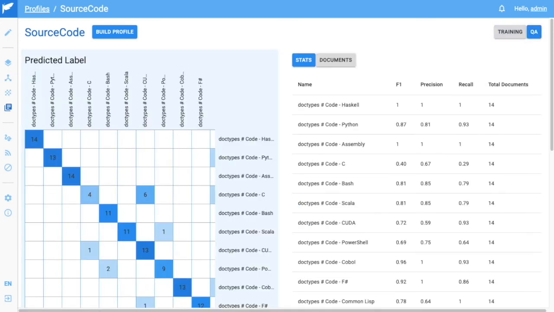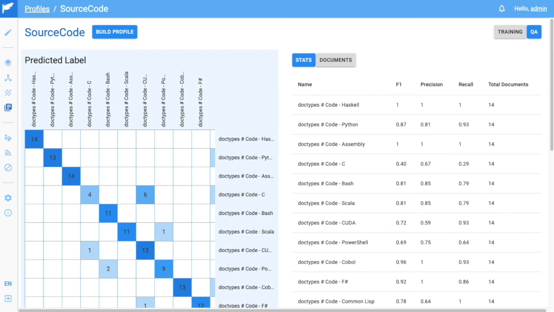By clicking on the QA section at the top of the screen, I can see an accuracy graph for this profile, as well as the accuracy metrics for each feature. We've got some great F1 scores for a lot of our features. Keep in mind, none of these skills were edited in any way, and all of them only have 75 training texts. On the left-hand side, we have our accuracy graph.